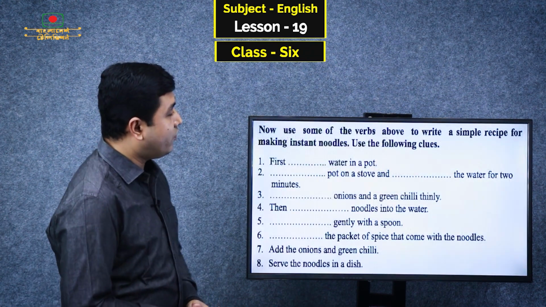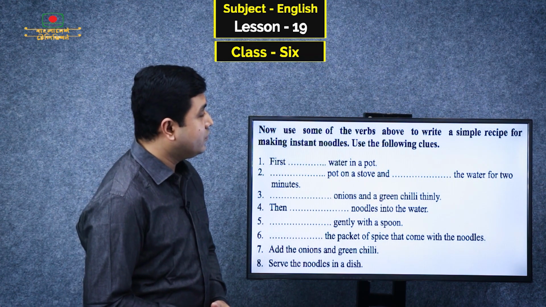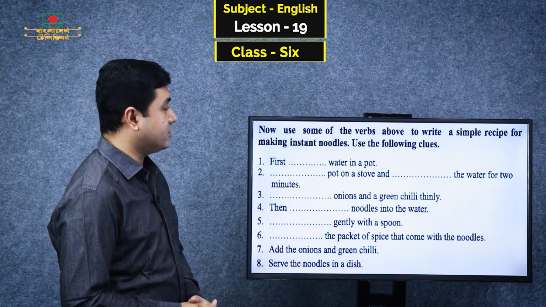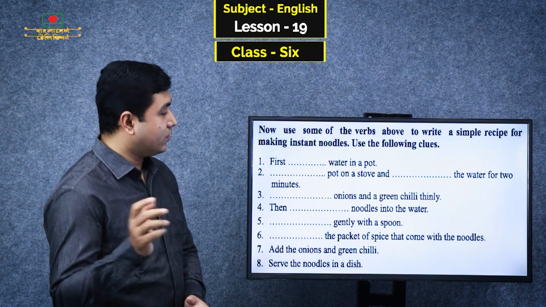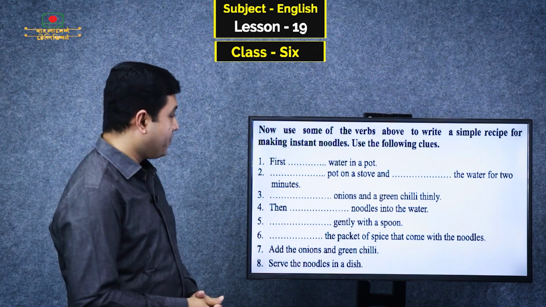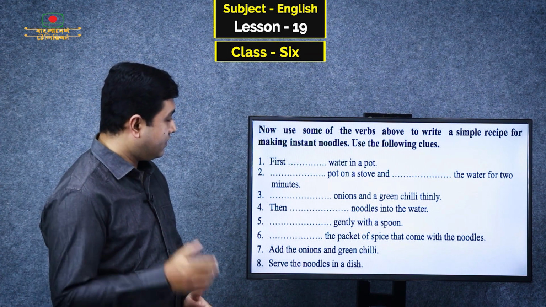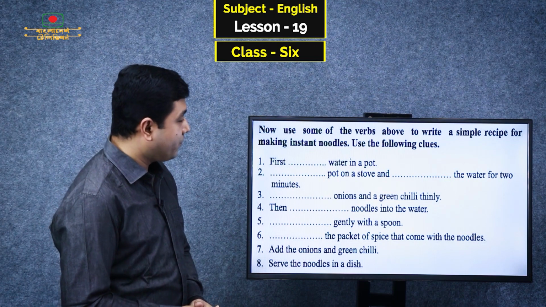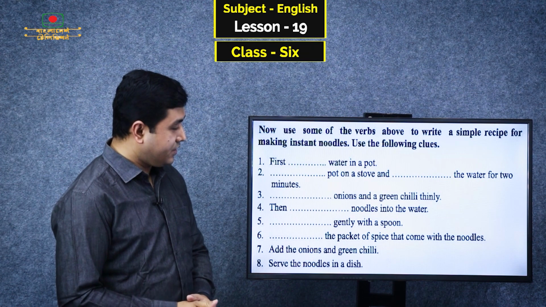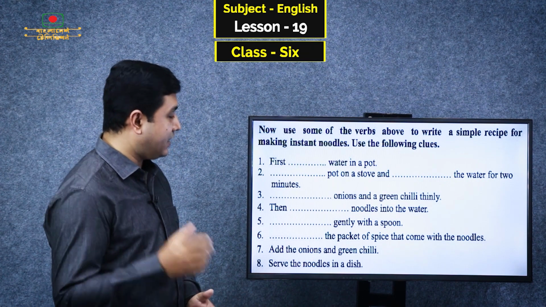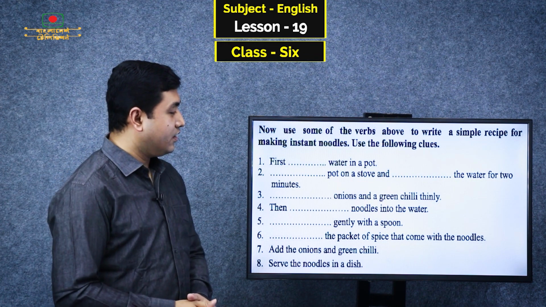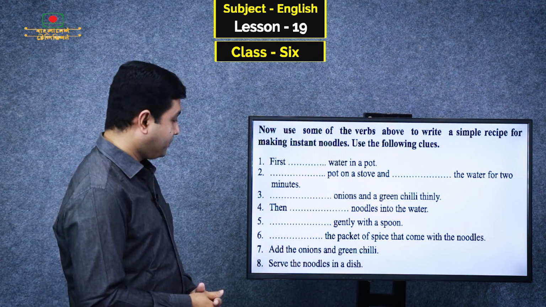Now, use some of the verbs above to write a simple recipe for making instant noodles. Use the following clues. First, blank water in a pot. Number 2, blank pot on a stove and blank the water for 2 minutes. Number 3, blank onions and a green chili thinly. Number 4, then blank noodles into the water.